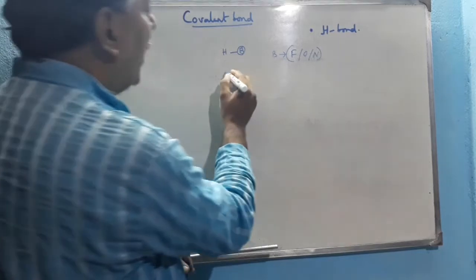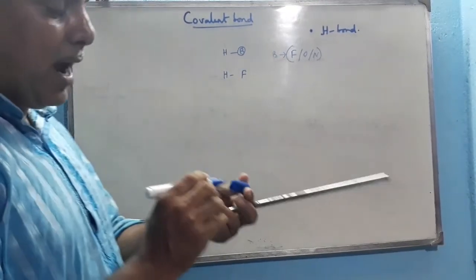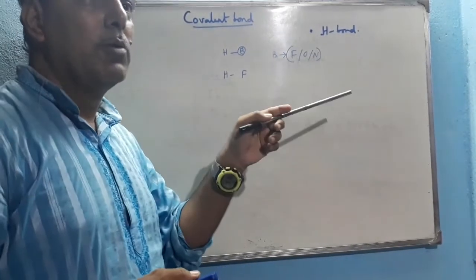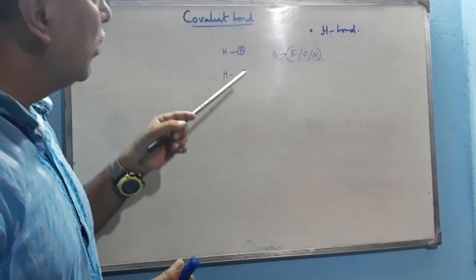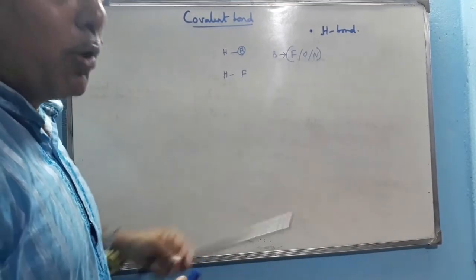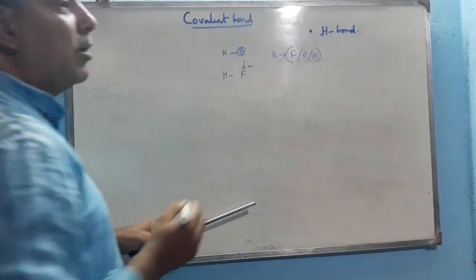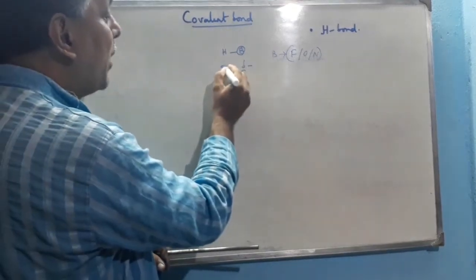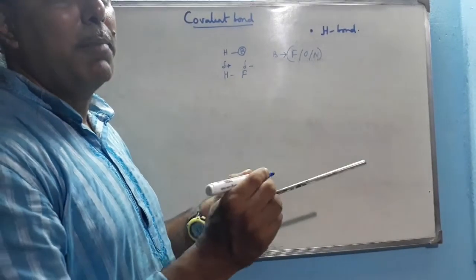So whenever hydrogen is directly attached to, suppose, fluorine, we know that these three elements are highly electronegative in nature and they are the topmost elements of their group. That's why their size is very small. Due to their very high electronegativity and very small size, they drag the electron density towards themselves and acquire a strong delta negative charge. Hence hydrogen acquires a delta positive charge. Now hydrogen, we know, is the smallest element among all the elements in the periodic table.